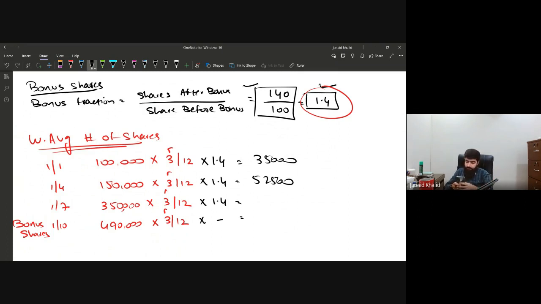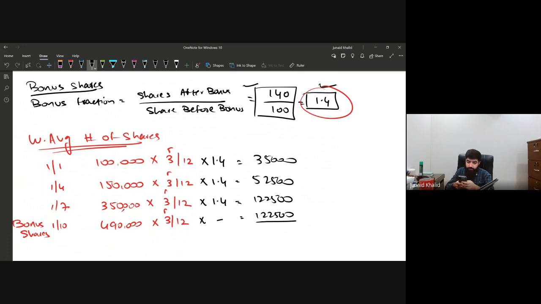Let me check: 350,000 multiplied by 3 divided by 12 multiplied by 1.4, yes, 122,500. And finally 490,000 multiplied by 3 divided by 12 multiplied by 1.4, and again it's 122,500.